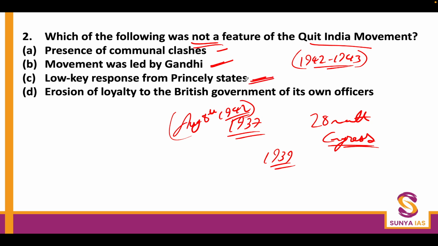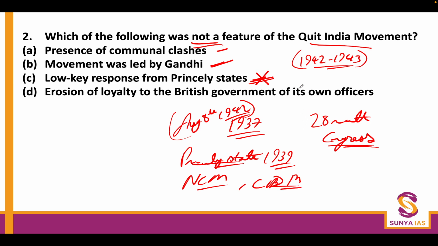Now, this statement is actually wrong, because one needs to know that while the response or the support in the princely states for the previous two movements, for example the non-cooperation movement and civil disobedience movement, was lesser, by the time of the Quit India movement you will see that Praja Parishads were very active in the provinces too, and so a low-key response from princely states was not at all a reason. So that you can deduce.